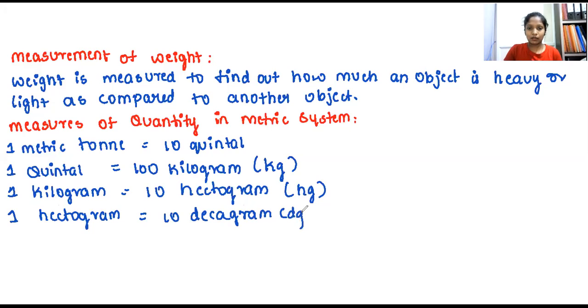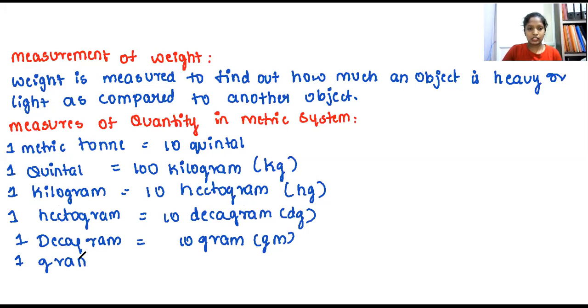That can be written as dag. And 1 decagram will be equal to 10 grams. That is gm. It's not good morning, it is gram. So 1 gram is equal to 10 decigram. Decigram can also be written as dg.